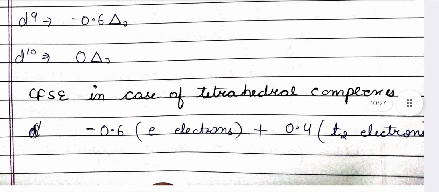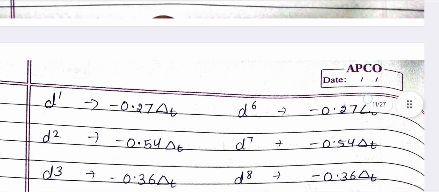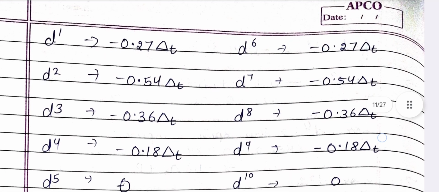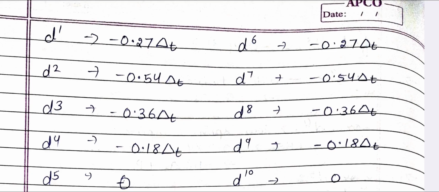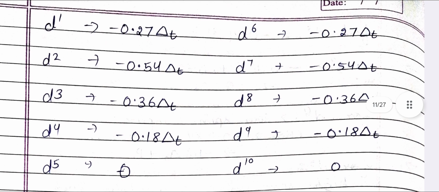Now CFSE, crystal field stabilization energy, in the case of tetrahedral complexes. It is given by minus 0.6 times the e electrons plus 0.4 times the t2 electrons. So for d1, minus 0.27 Δt. For d2, minus 0.54 Δt. For d3, minus 0.36 Δt. For d4, minus 0.18 Δt.